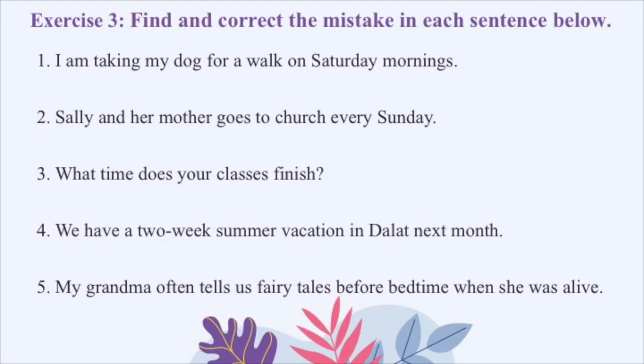Exercise 3. Find and correct the mistake in each sentence below. Number 1. I am taking my dog for a walk on Saturday mornings. You can see the phrase on Saturday mornings, vào những buổi sáng thứ Bảy. So it is an action that is repeated every Saturday morning. And when we want to talk about repeated action, we have to use present simple, not present continuous.